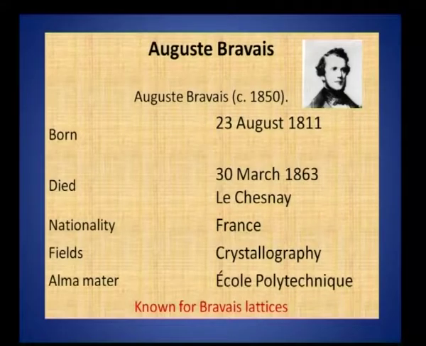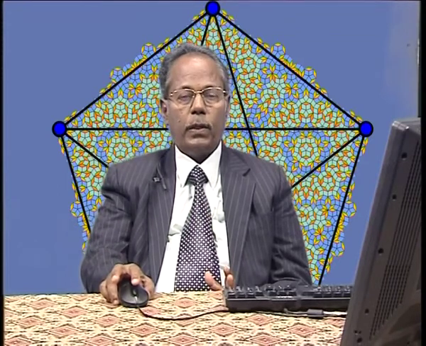It is Bravais who showed that there can be only a certain number of lattice types in 3 dimensions. What do you mean by 14? I mean a certain number of lattice types. I am making you understand with the wall in which we are sitting.